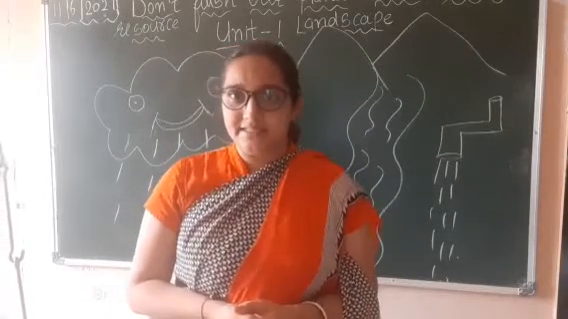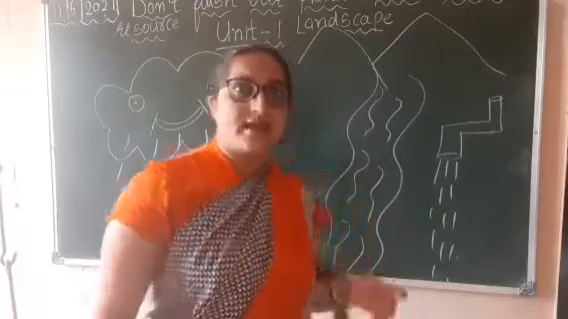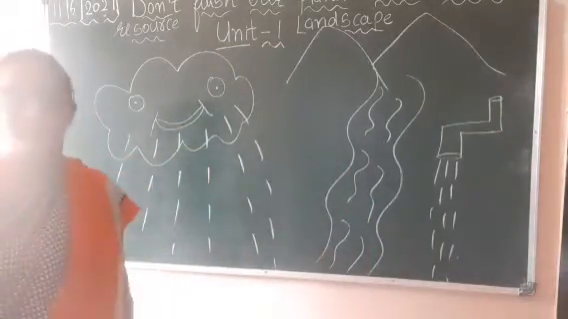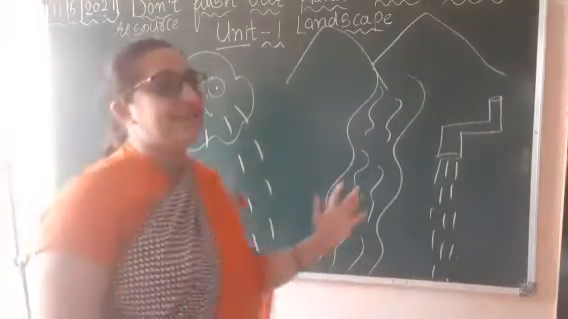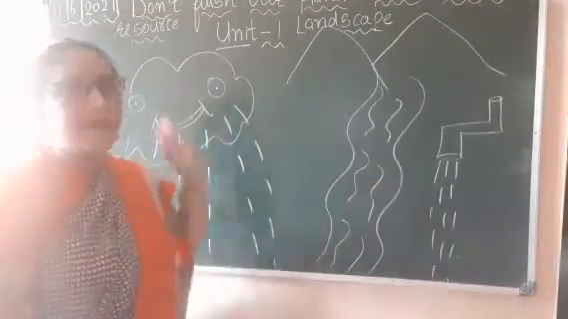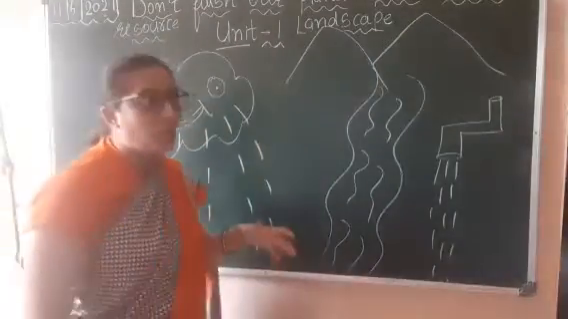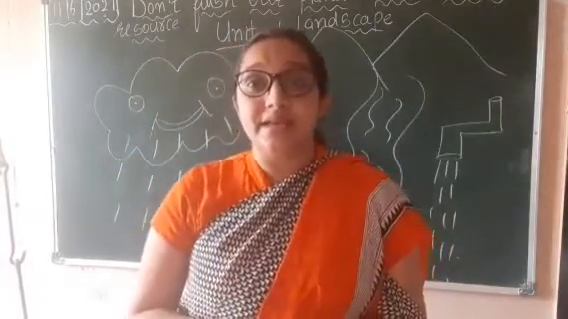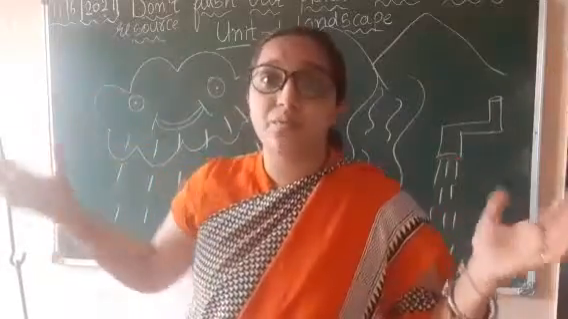Students, you might be thinking, why have I drawn all these things on the blackboard? What does it mean? Today we are going to learn about number 1, landscape. Now what are landscapes? Students, landscape means different forms of land.